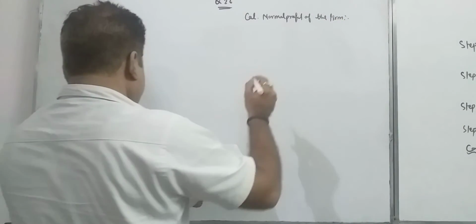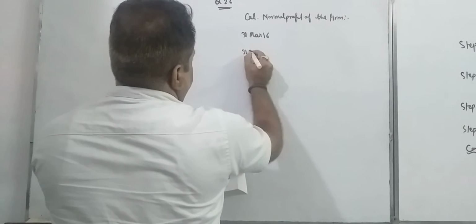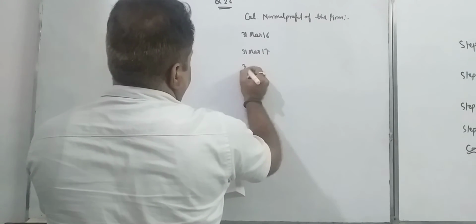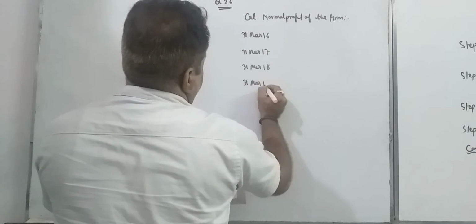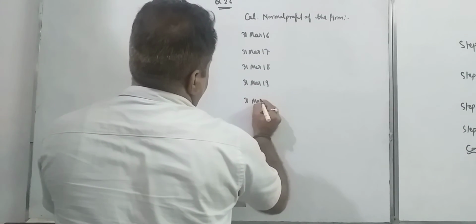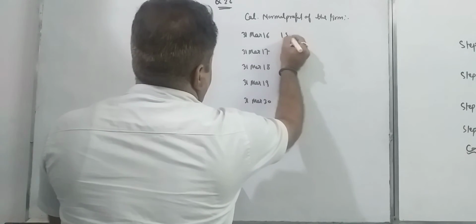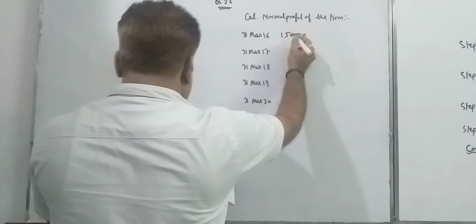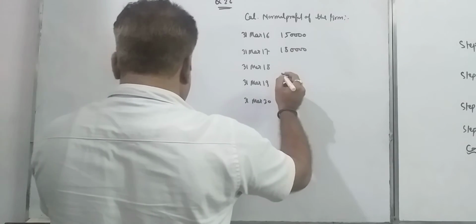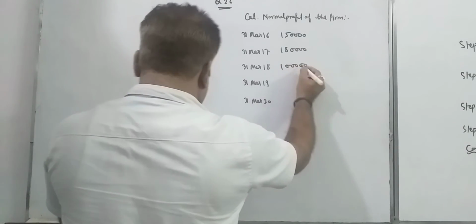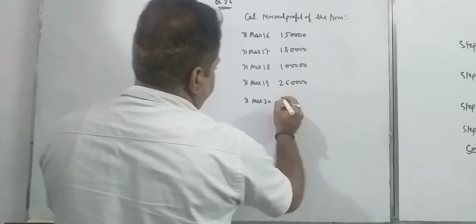Profit for 31st March 16, 31st March 17, 31st March 18, 31st March 19 and 31st March 20. And how much profit is given? 1,50,000, 1,80,000, 1 lakh, 2,60,000 and 2,40,000.